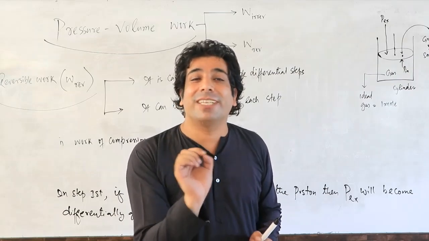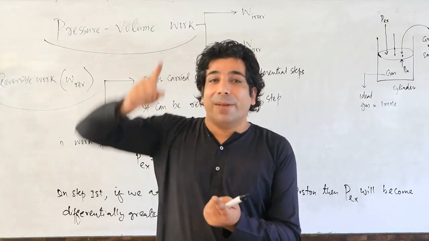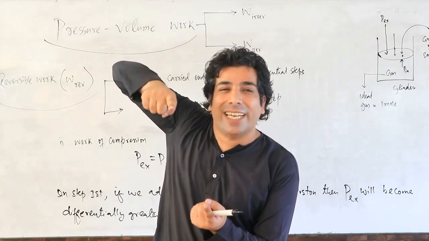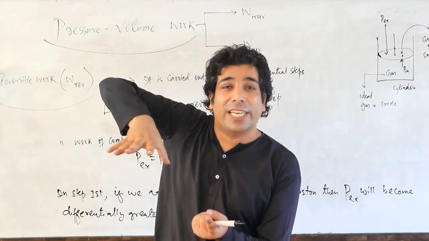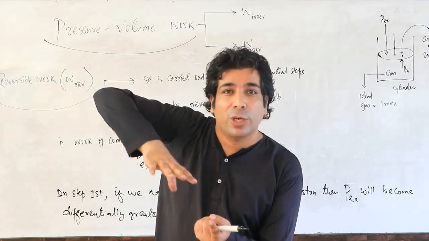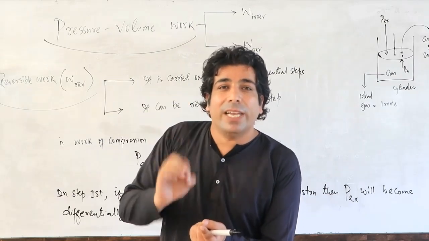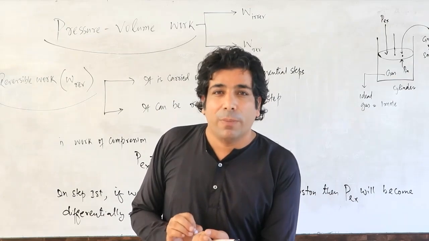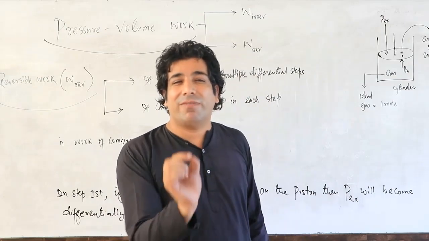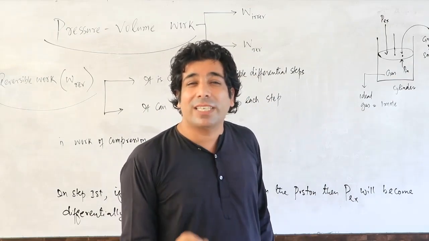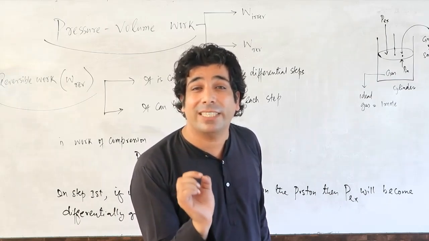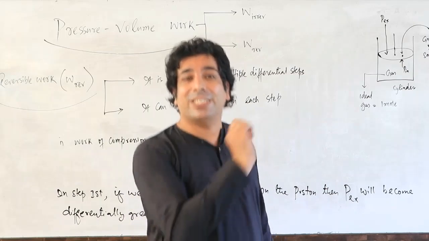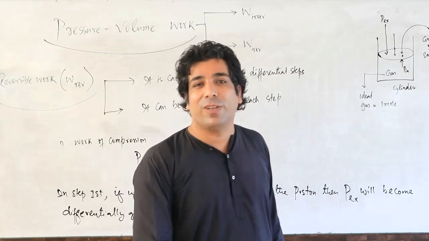We call it a small decrease in the volume, or differential decrease in the volume, or a negligible decrease in the volume.